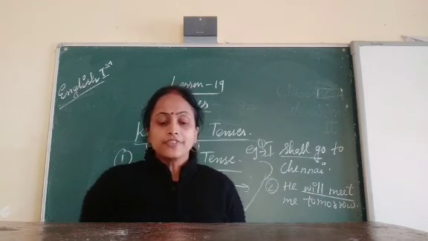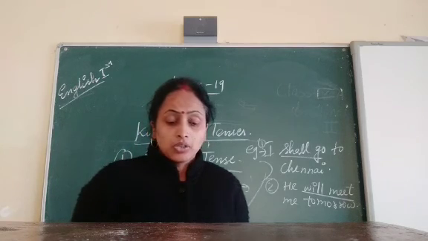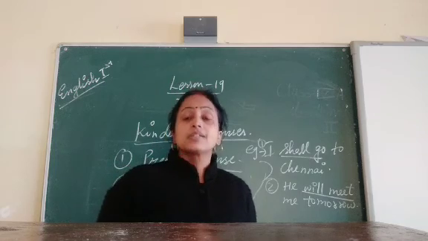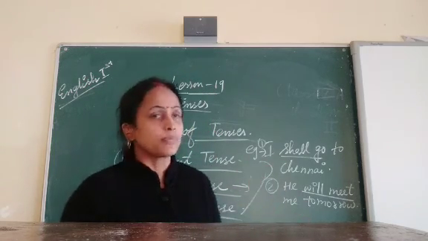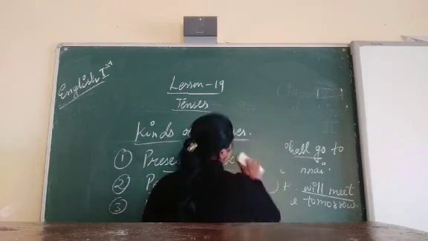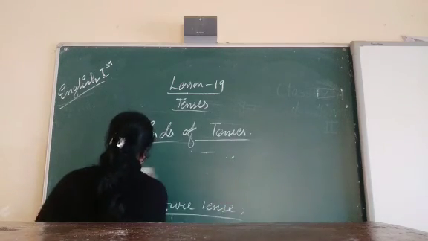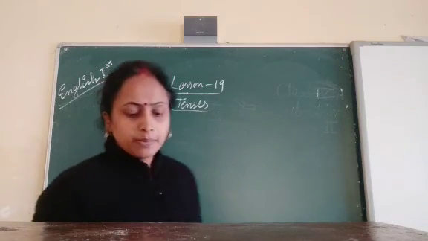Now, verbs have different forms in different tenses. Suppose the simple tense: different forms are there. In all the tenses, different forms are there. Now here, simple tense.